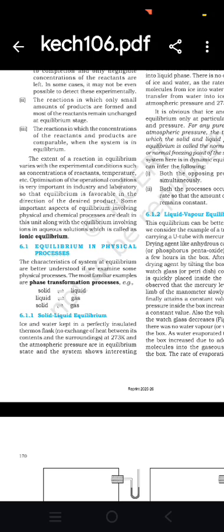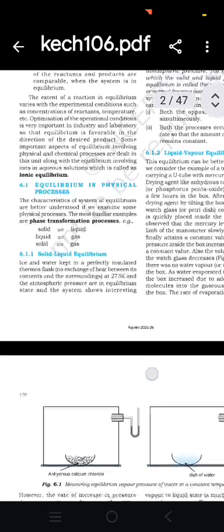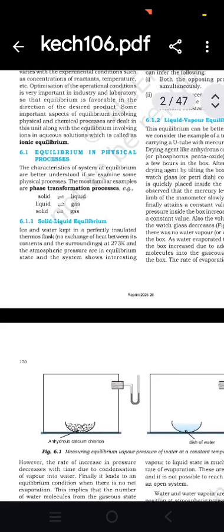Equilibrium in physical processes. The characteristics of a system at equilibrium are better understood if we examine some physical processes. The most familiar examples are phase transformations: solid converts into liquid, liquid converts into gas, gas converts into solid. Solid-liquid equilibrium: ice and water kept in a perfectly insulated thermoflask, with no exchange of heat between its contents and the surroundings, at 273 Kelvin and atmospheric pressure are in an equilibrium state. The system shows interesting